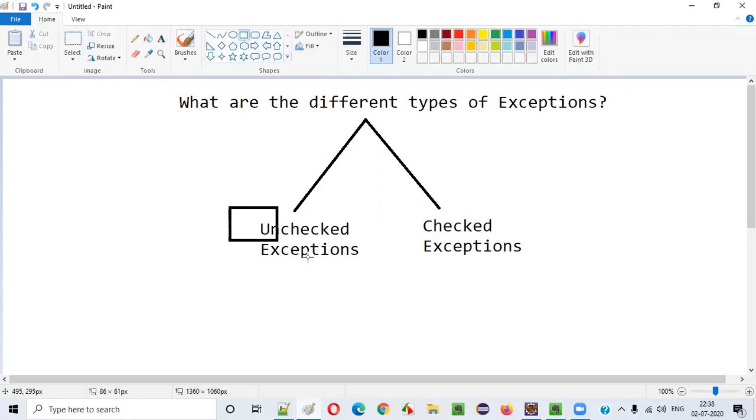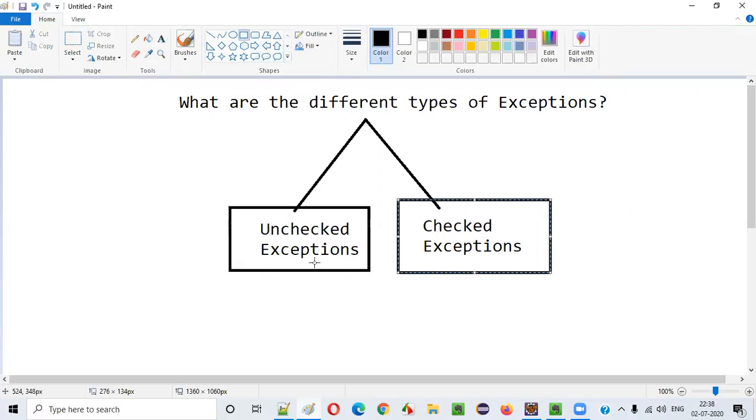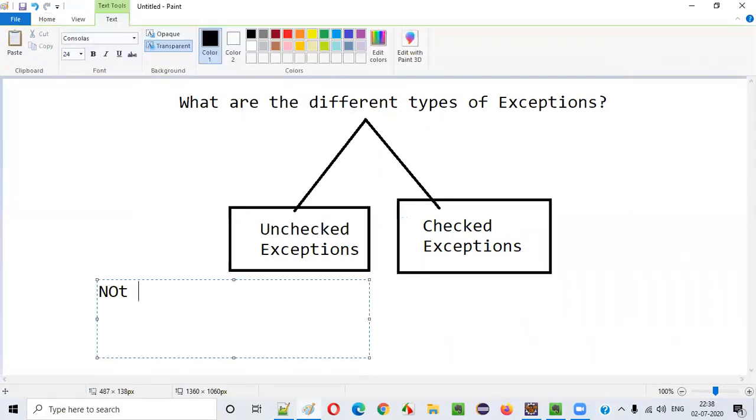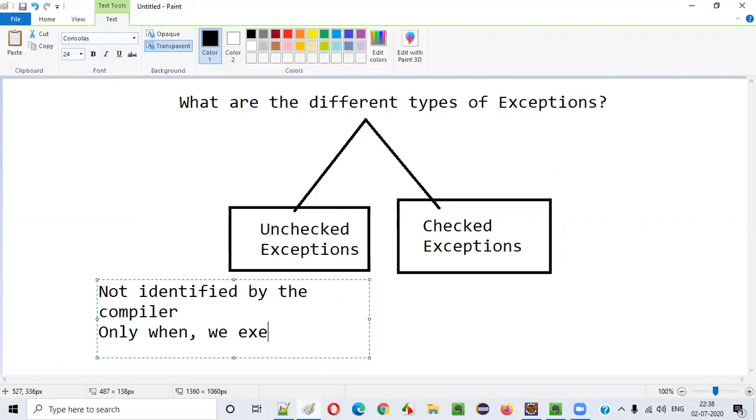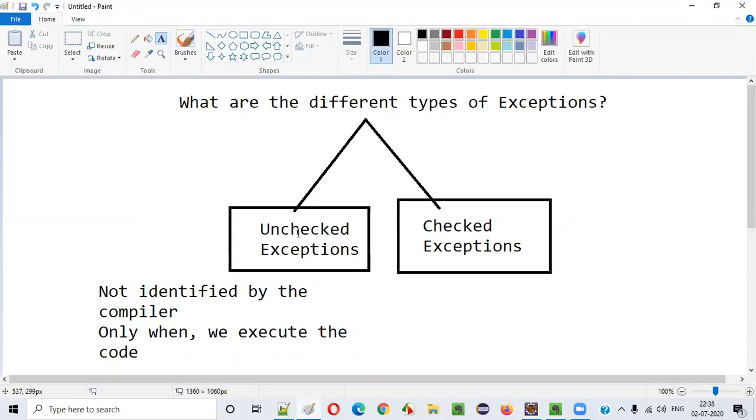Let me explain. Coming to the first category of exceptions, that is unchecked exceptions. Unchecked exceptions are the exceptions which are not identified by the compiler. So when you compile the Java code, these exceptions will not be identified by the compiler. Then when can we find such kind of exceptions? Only when we execute the code, we'll come to know that there is an exception in the code. But the compiler will not be able to identify such kind of unchecked exceptions.